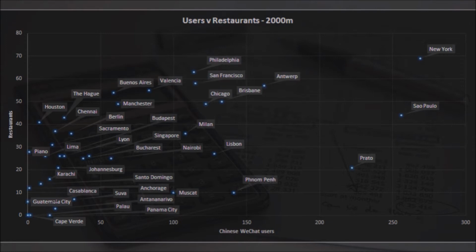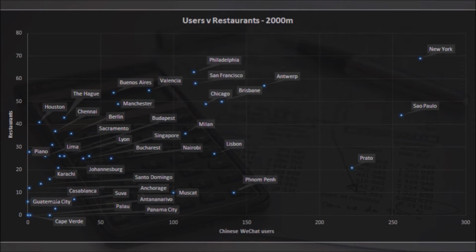For our third chart, we used the data we collected using the Google Places API, and we charted the number of Chinese restaurants or other Chinese businesses in general compared to the number of Chinese WeChat users in each of the cities we examined.